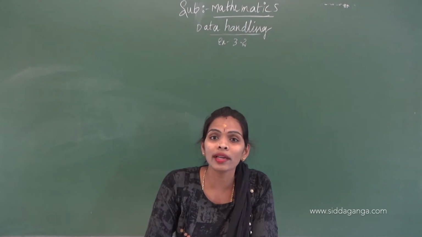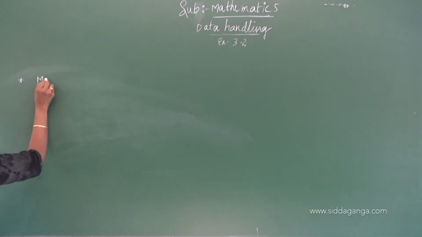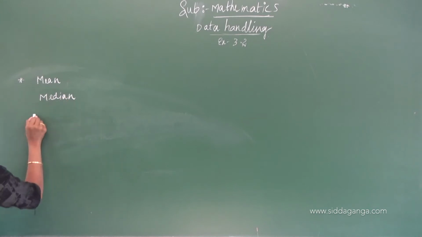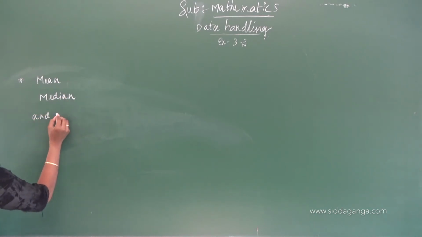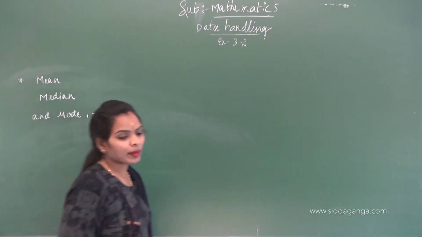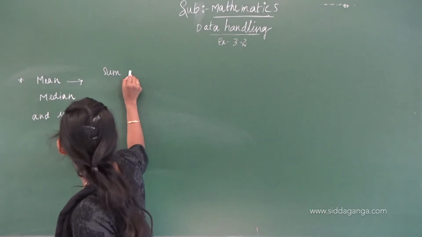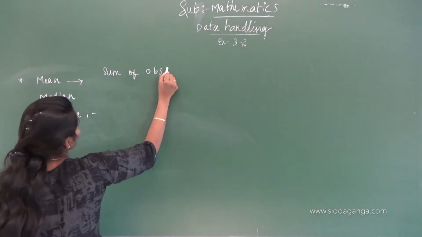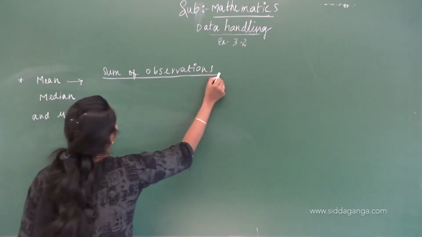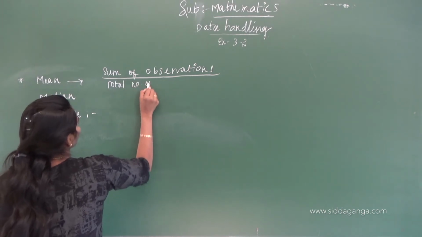In yesterday's class also I told you what is mean, median and mode. What is mean? Mean is nothing but, as we did in the problems yesterday, the sum of observations divided by the total number of observations.